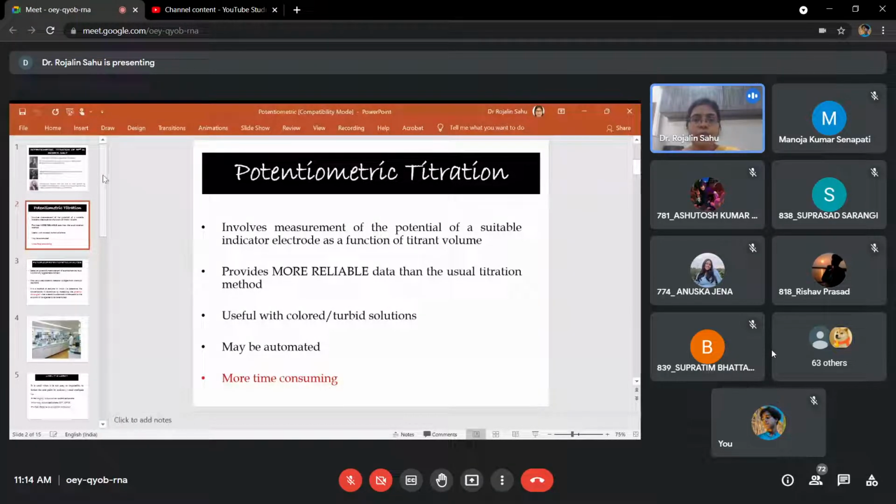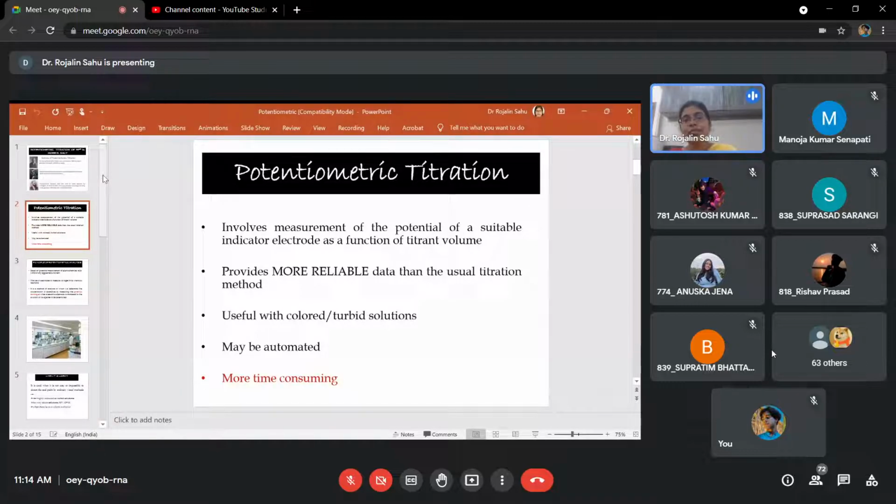So this is the principle of potentiometric titration. It involves the measurement of the potential of a suitable indicator electrode as a function of the titrant volume, because as the ion changes, oxidation reduction is happening. Iron 2 plus is converting to iron 3 plus, so there is a one electron transfer reaction.